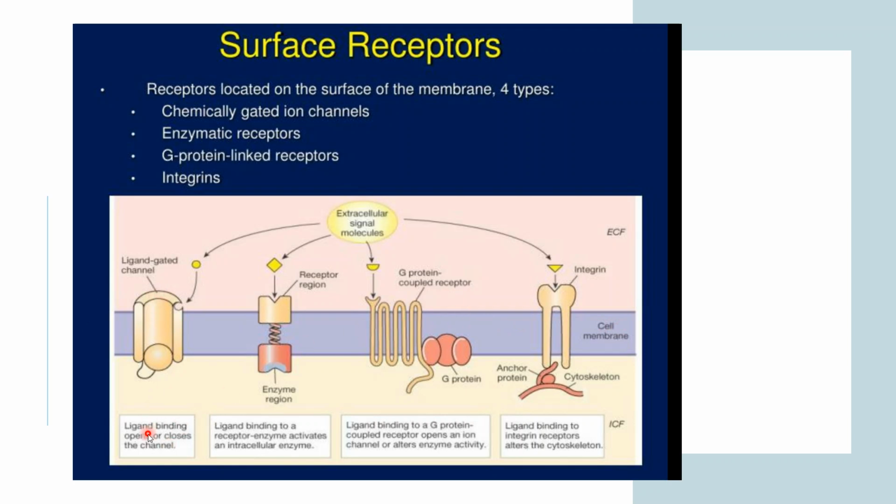Here, ligand binding opens or closes the channel. As soon as your ligand is bound to this particular region of the ligand gated channel, your gate will be closing or opening depending on the activity of that particular ligand. Now this is the receptor region and this is your receptor. Ligand binding to a receptor enzyme activates an intracellular enzyme. As soon as this particular molecule is bound to this receptor region, your enzyme, which is inside, is now activated.